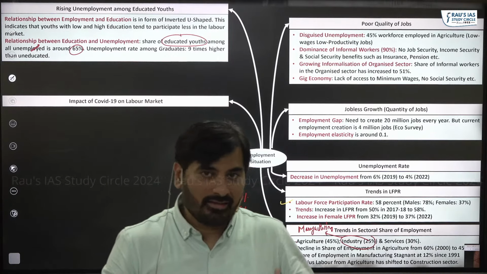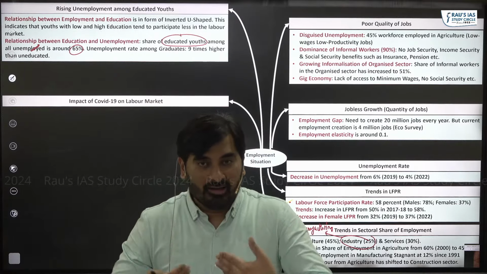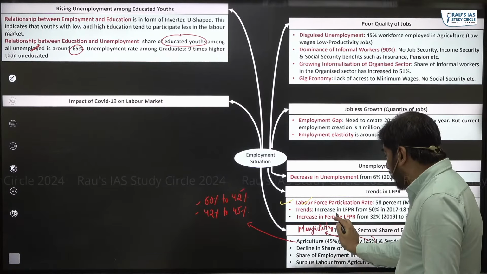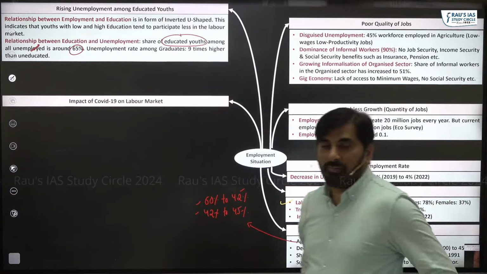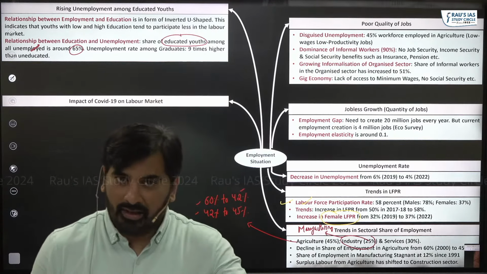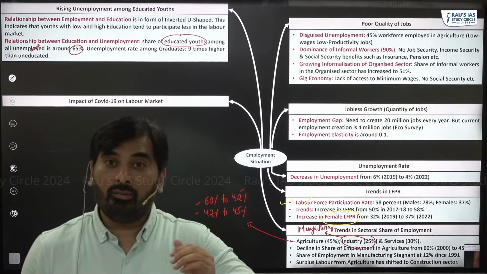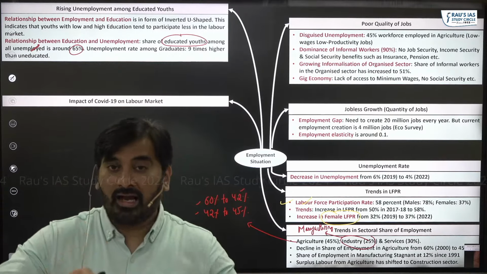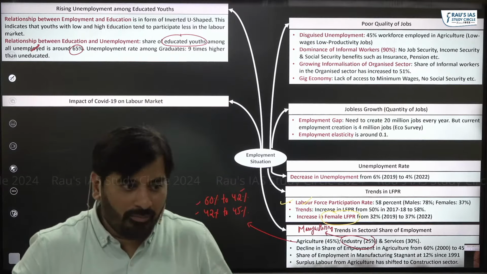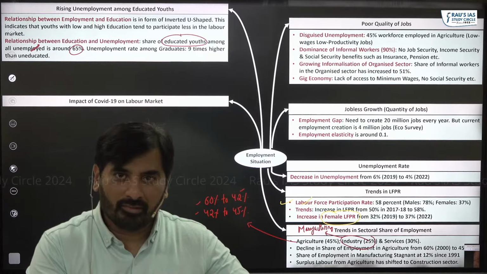And the underlying reason is that there is loss of livelihood, there is a fall in income, which has led to an increase in the labor force participation rate, and in particular, an increase in female labor force participation rate. And no wonder, when I say that female labor force participation rate has increased, ILO has pointed out that more females are now working as unpaid helpers in the household enterprise, which clearly shows that women are being forced to work now because the family's income has got reduced after COVID. I hope you're getting this point, right?